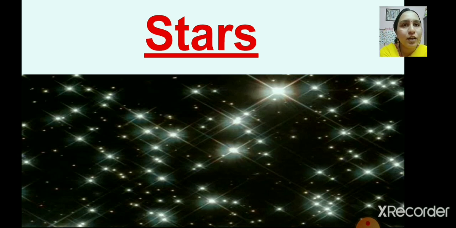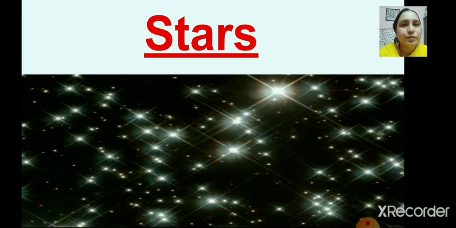And you all know one interesting fact. There are stars of different colors. There are other stars which are in different colors, like blue color, yellow color, or orange color.